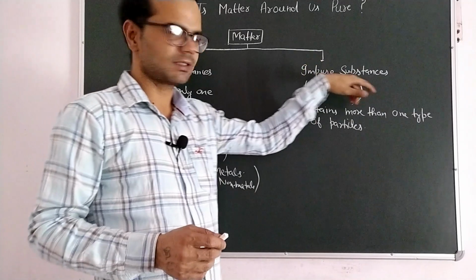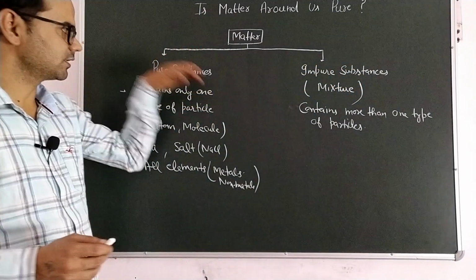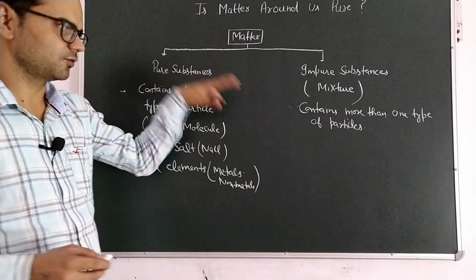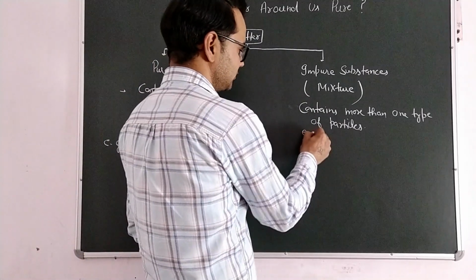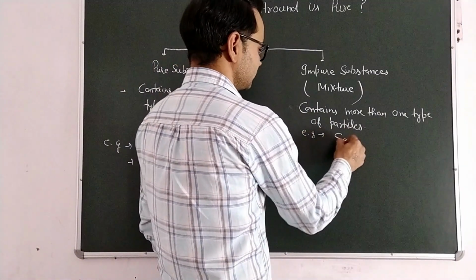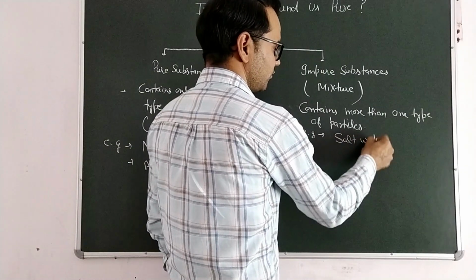So how are impure substances formed? By the addition of pure substances. Its example is salt water.